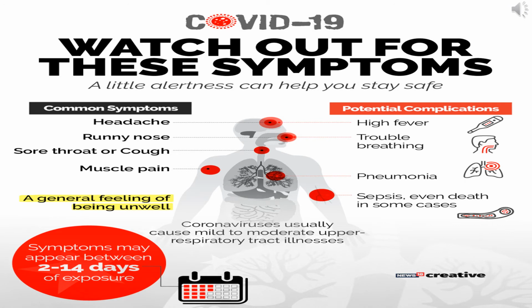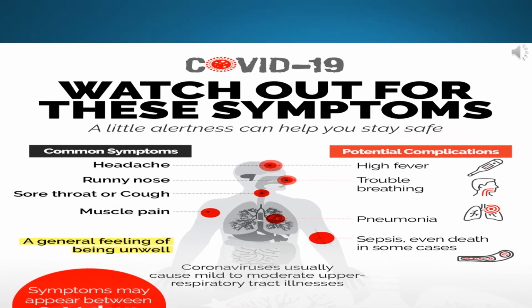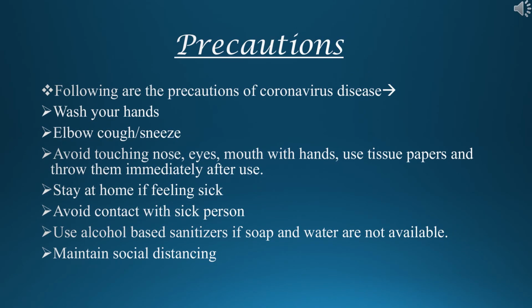Generally, we feel unwell. Coronavirus usually causes mild to moderate upper respiratory tract illness. Symptoms may appear between 2 to 14 days of exposure. Precaution is better than cure.